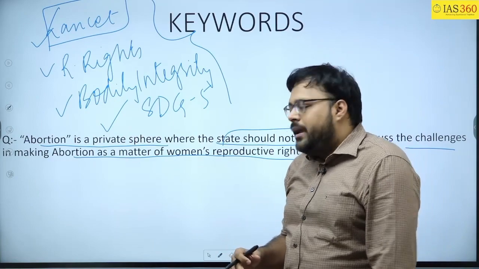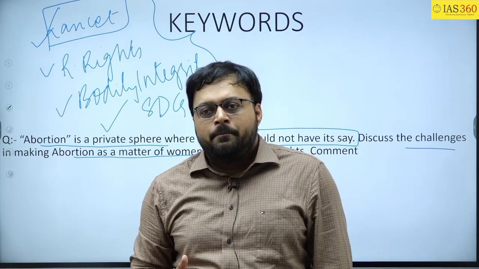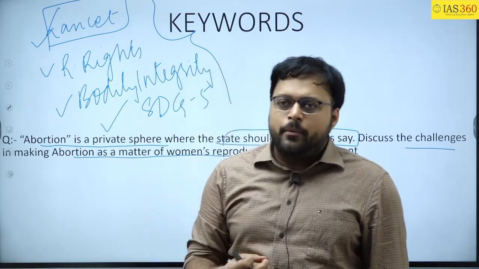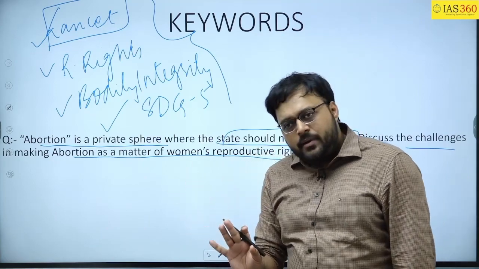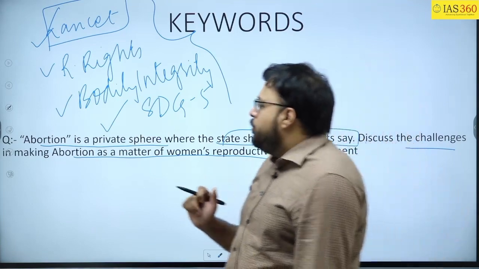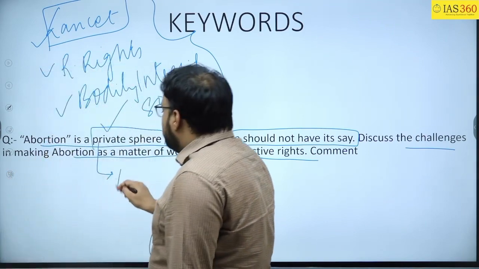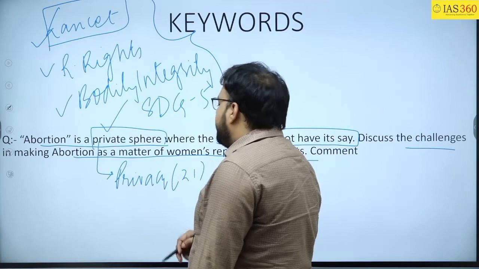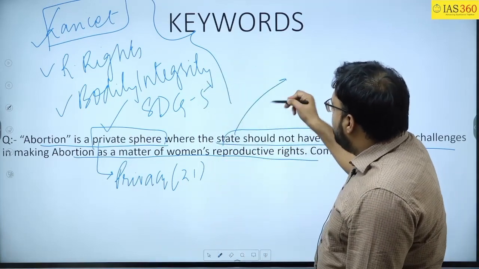But in this question again you will have to talk about the contextual definition, the contextual introduction if you want to give here. Then you can talk about MTP Amendment Act or you can talk about Roe versus Wade judgment as per जो तुम्हें याद हो एग्जाम में. Clear? Now you can define this. Abortion is a private sphere because it is a part of privacy of the women upheld under Article 21 of the Constitution and a state should not intervene.